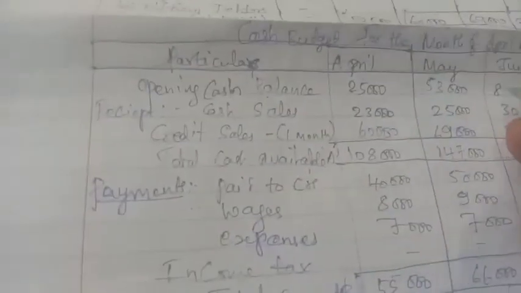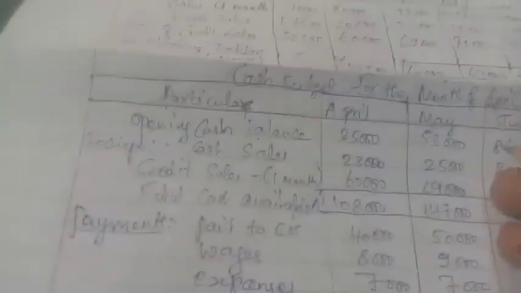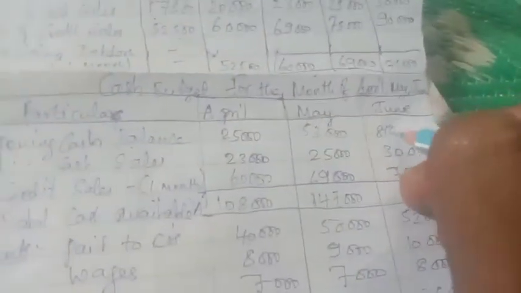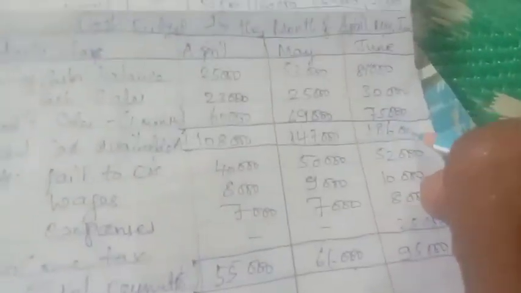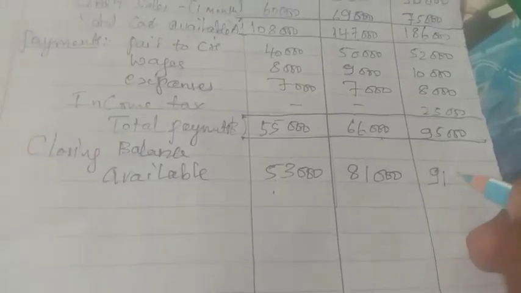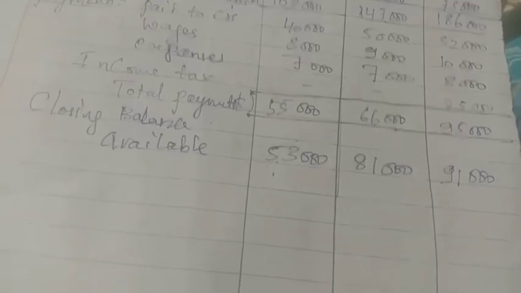This closing will come as the opening for June, 81,000. If you add this, you will get the total 1,86,000. If you subtract 95,000 from 1,86,000, you will get 91,000, the closing balance available at the end of the June month.